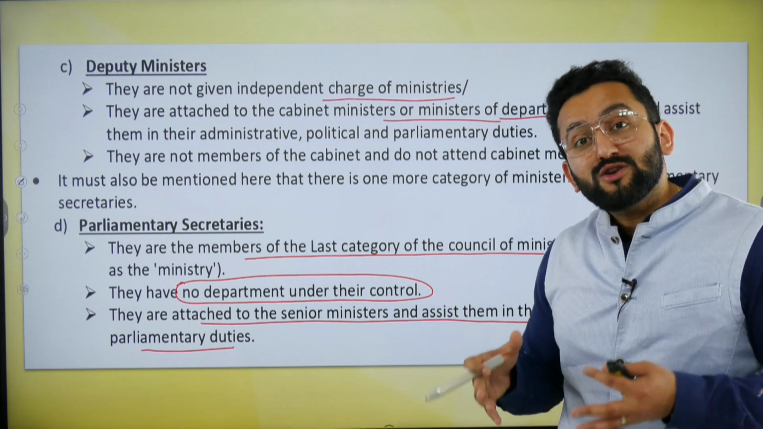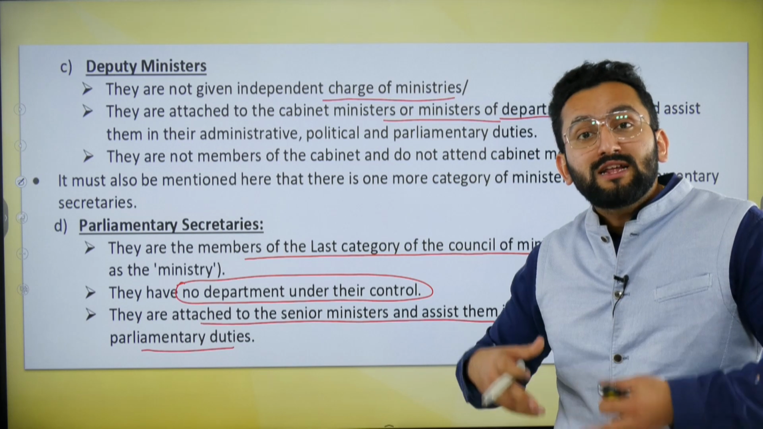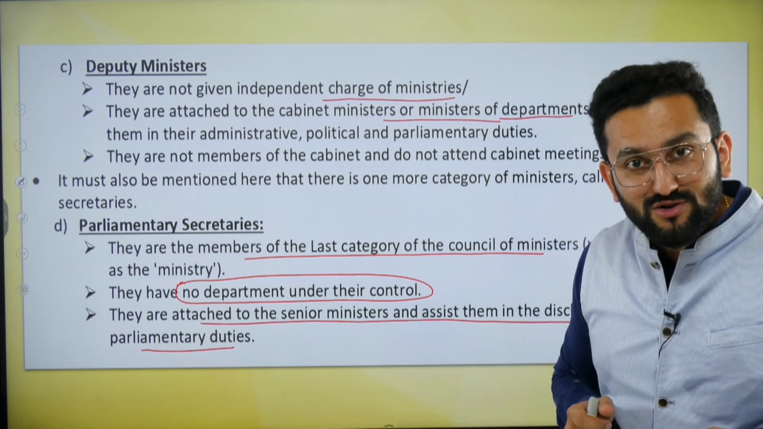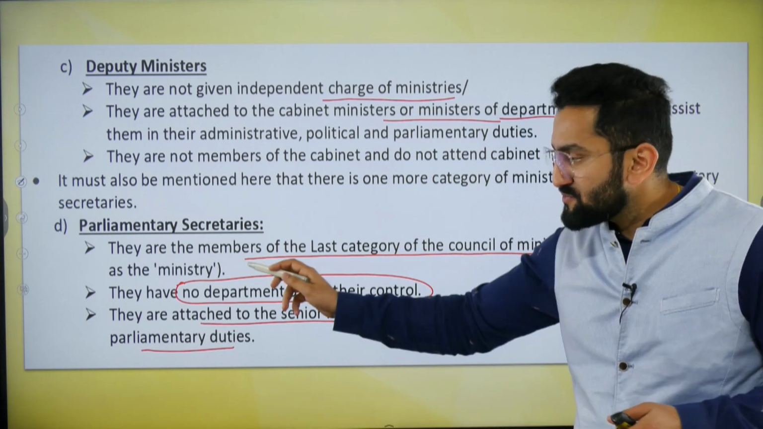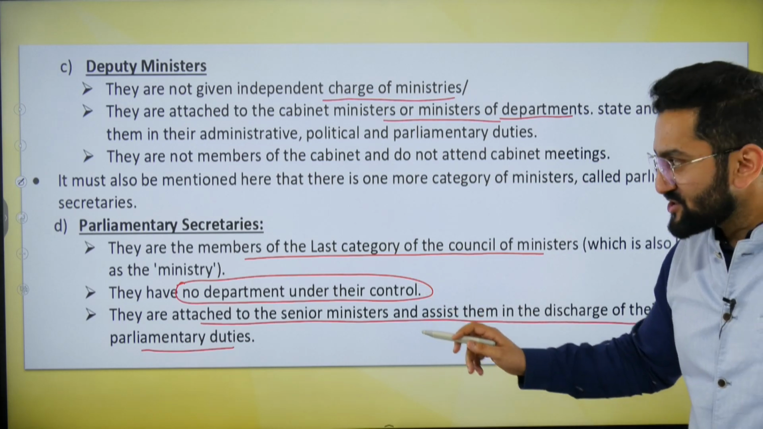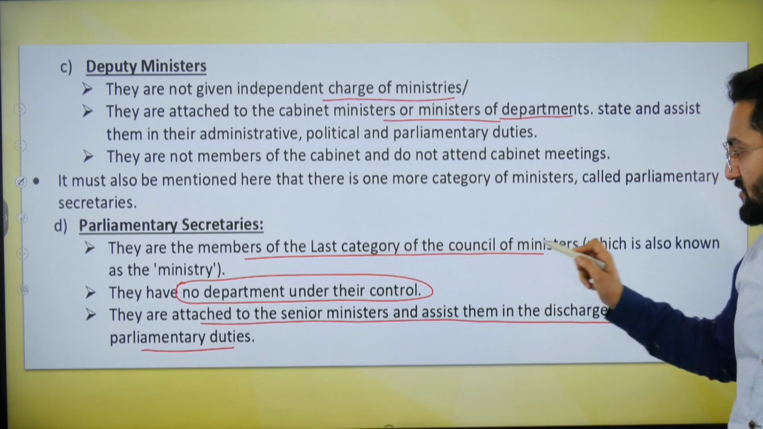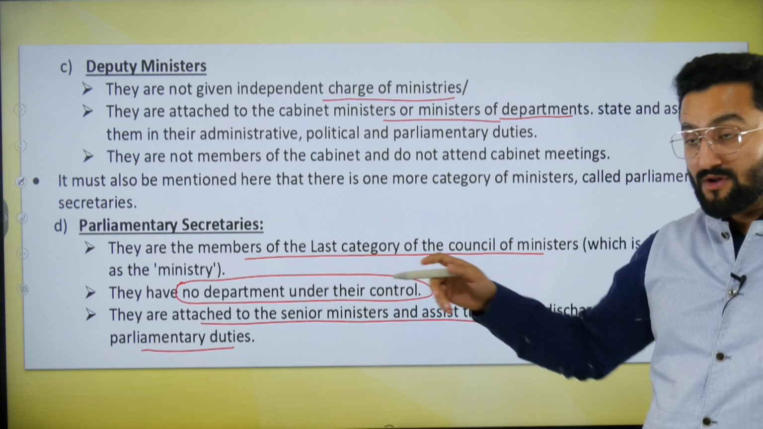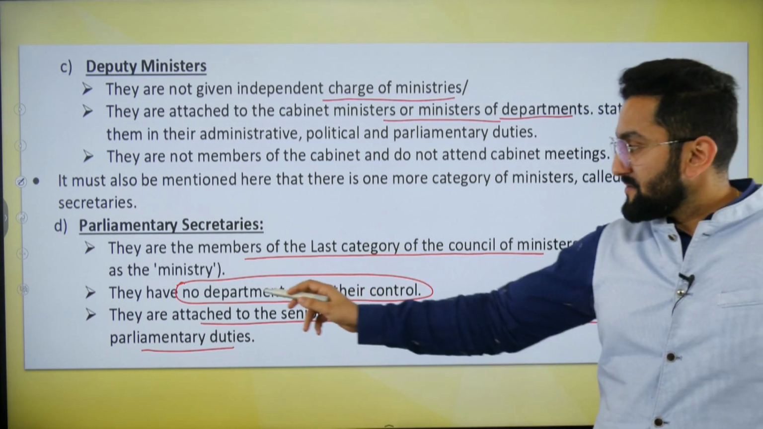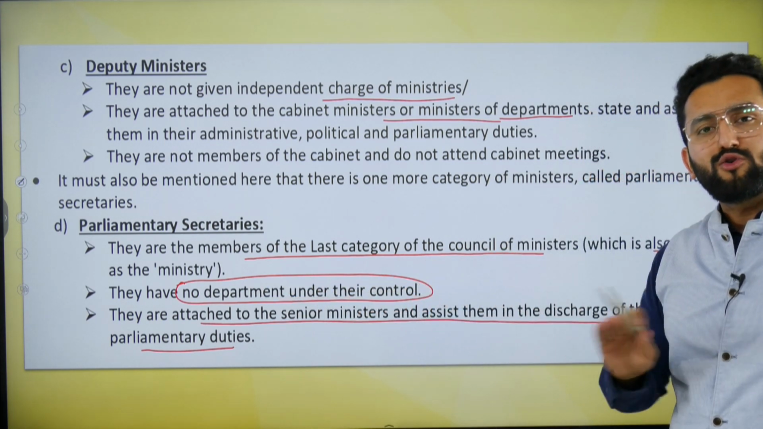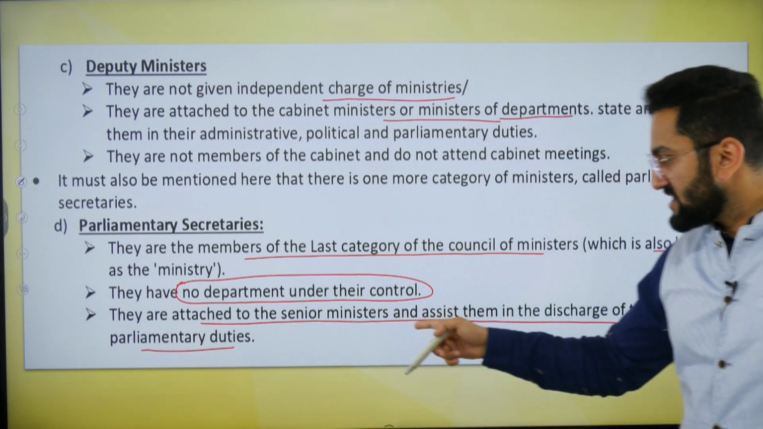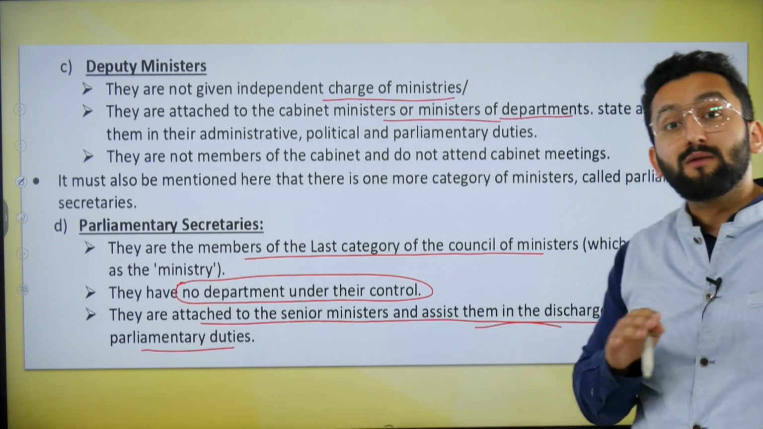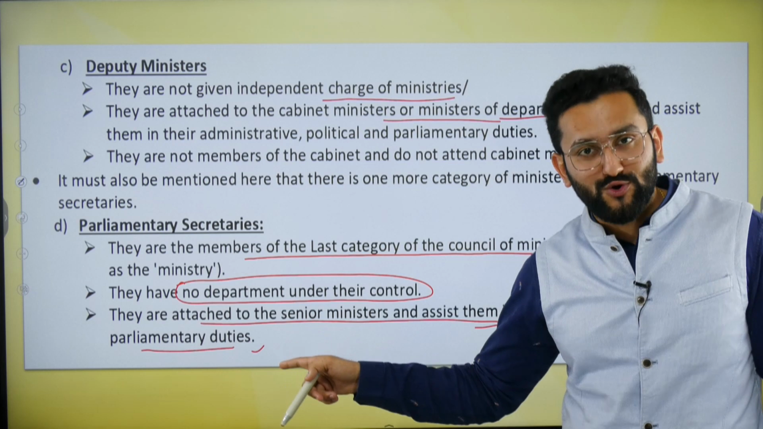It may be possible that the minister is deciding, oh, I need to present this bill in this session. So in all these works, these parliamentary secretaries can support this minister. They are the members of the last category of Council of Ministers, which is also known as ministry. They have no department under their control, as I told you, attached to the senior minister and assist them in discharging their parliamentary duties, as I told you.